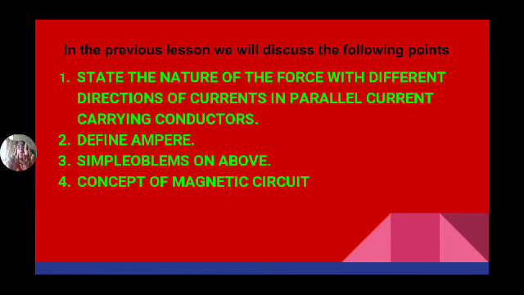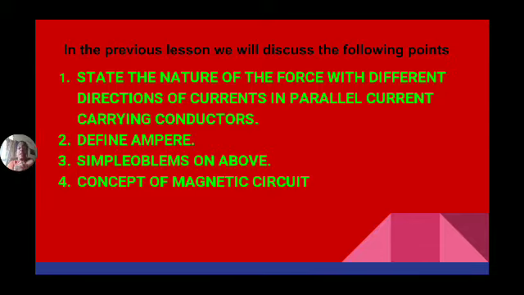If both conductors are carrying current in the same direction, then an attractive force will exist between the conductors. If both conductors are carrying current in the opposite direction, like this, then a repulsive force exists. Why like that? In the last class I explained.